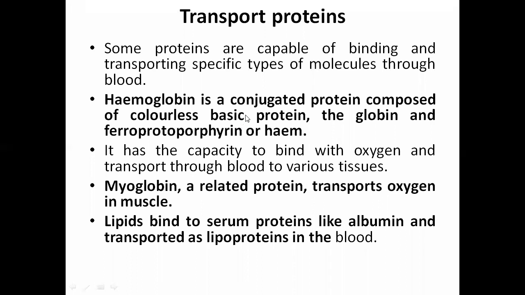Hemoglobin is a conjugated protein composed of the colorless basic protein globin and the ferroprotoporphyrin or heme. It has the capacity to bind with oxygen and transport it through blood to various tissues and cells.